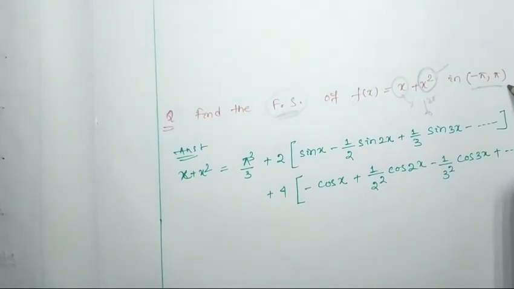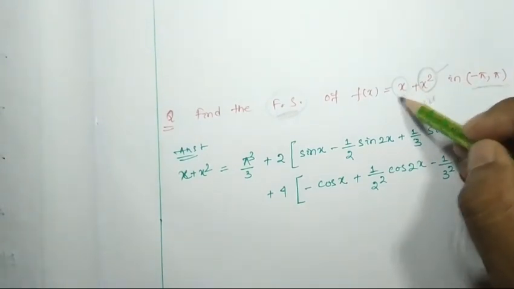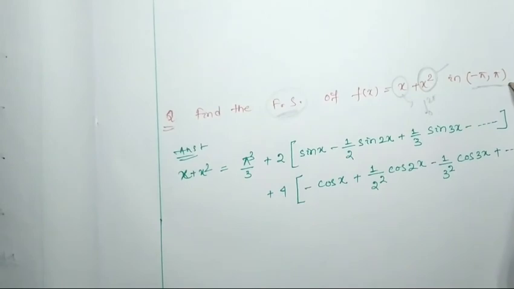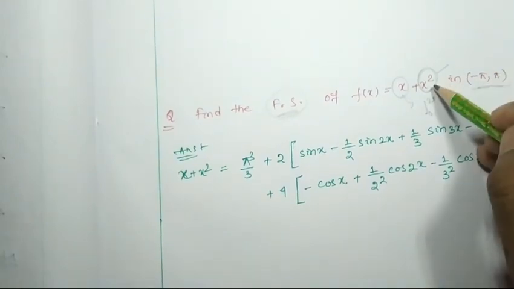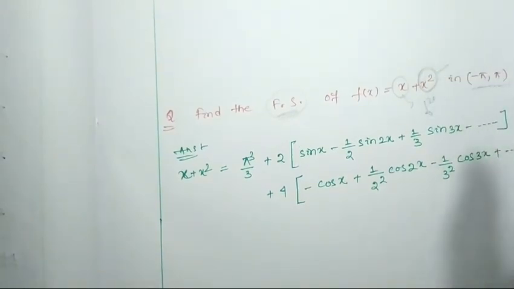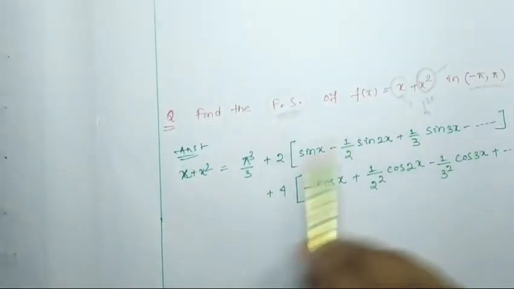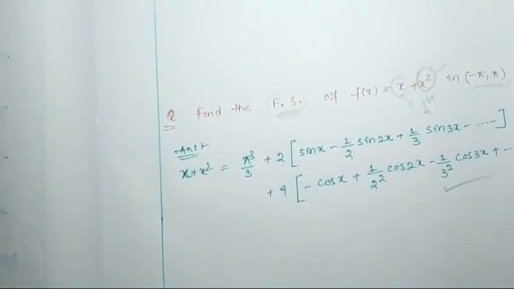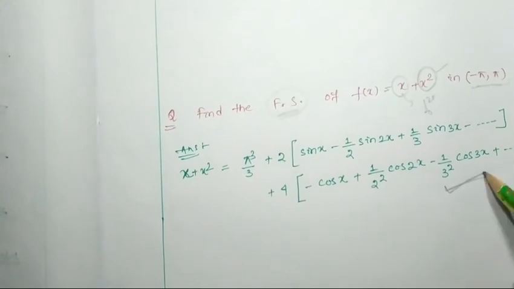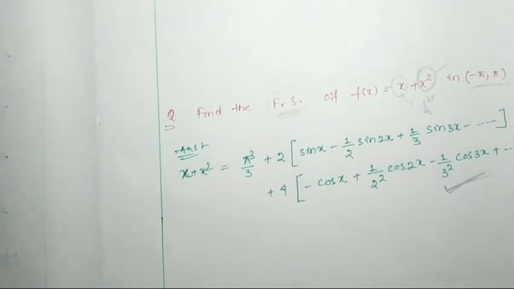Then the Fourier series of x square, already calculated, you put in and you can get this one. The Fourier series of this will be this.